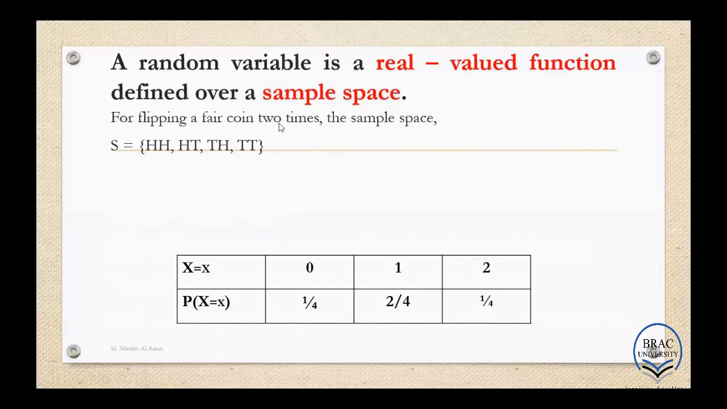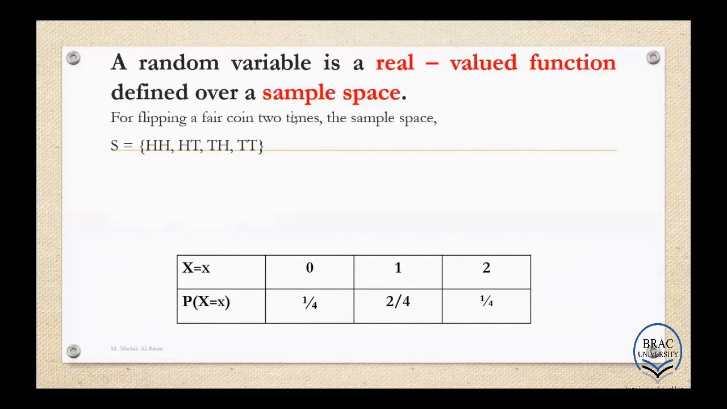We know for any coin there are 2 outcomes, head and tail. So if we flip the coin 2 times, then we know there will be 2 to the power n outcomes. That means 2 squared, that means 4 outcomes. So what are the 4 outcomes? These are the 4 outcomes, right? Head head, head tail, tail head, and tail tail.